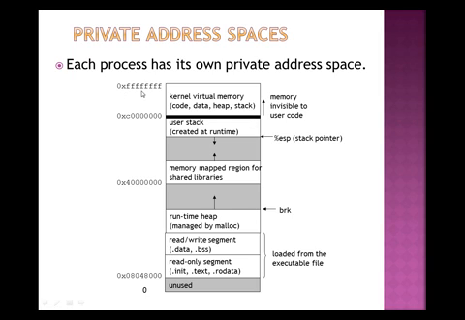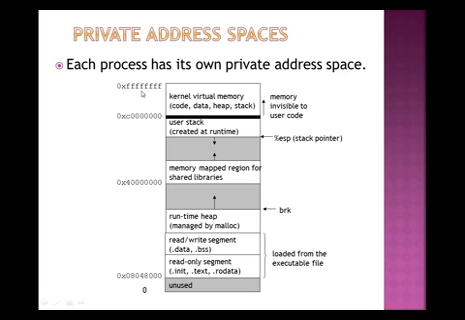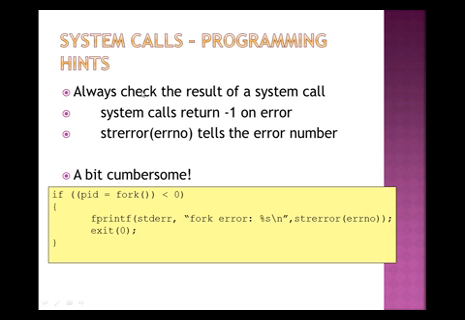This is the example. Then memory invisible to the user code, that is, memory is not visible. Then ESP, that is the stack pointer. Then loaded from the executable file. Then there is a runtime heap, read-write segment, read-only segment, and there is also unused memory. So this is a private address space.